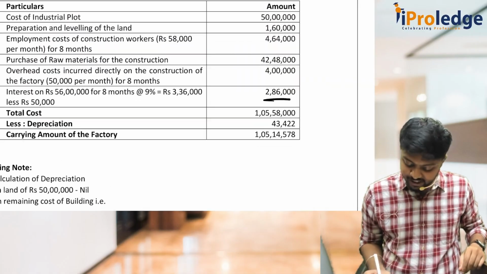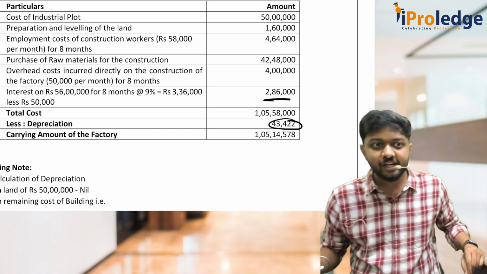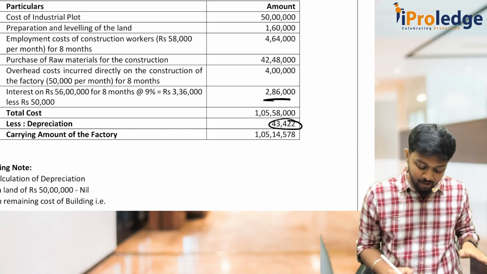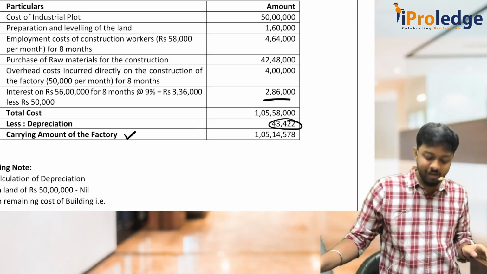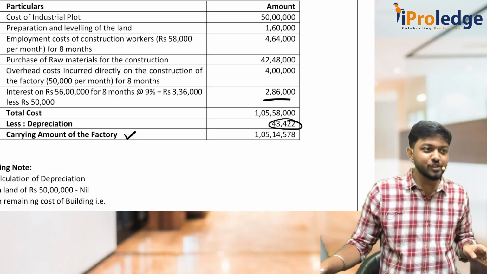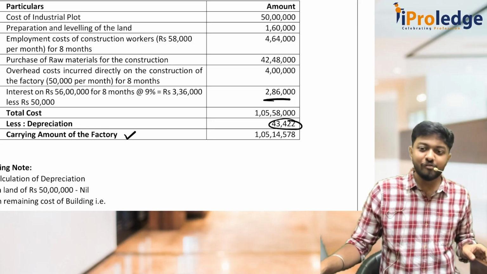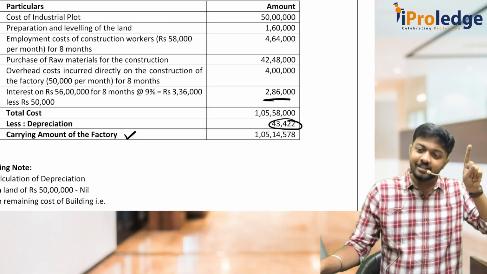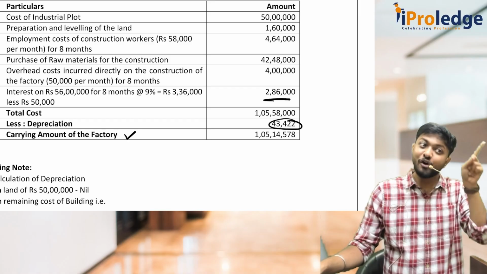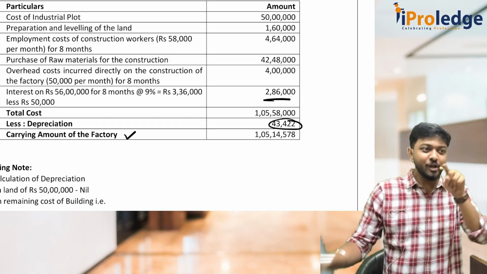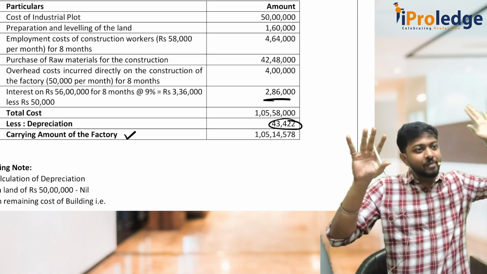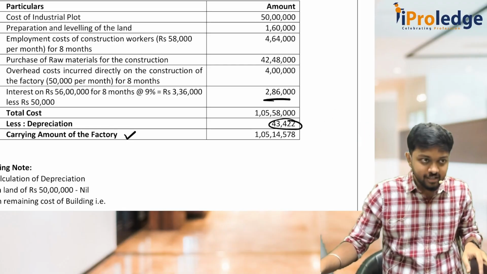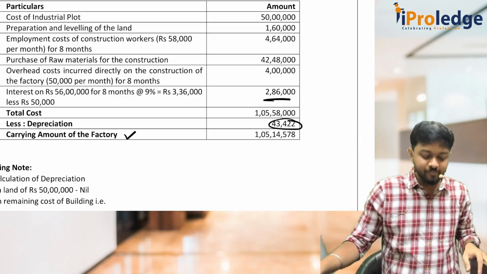So your total depreciation is 43,422. So cost minus depreciation, carrying amount comes to 1 crore 5 lakh 14,578. All of you understood? You have to do component accounting. Correct? For the building, the life was 40 years, whereas for the roof it was 20 years. So you have to separate it, take 40 years for building and 20 years for the roof. Alright?